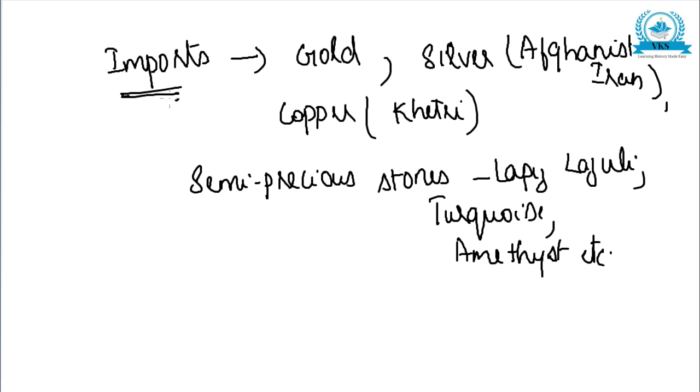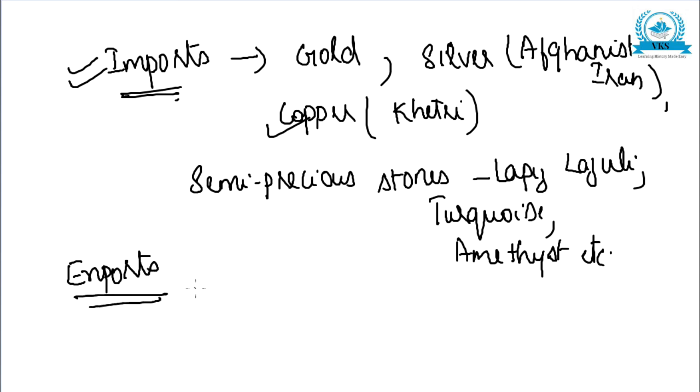So gold from North Karnataka, silver probably from Afghanistan, copper from Khetri of Rajasthan, Baluchistan, Arabia, and semi-precious stones like lapis lazuli, turquoise, amethyst, etc. These were the items which were imported. Now, what were the items which were exported from Indus to other places?